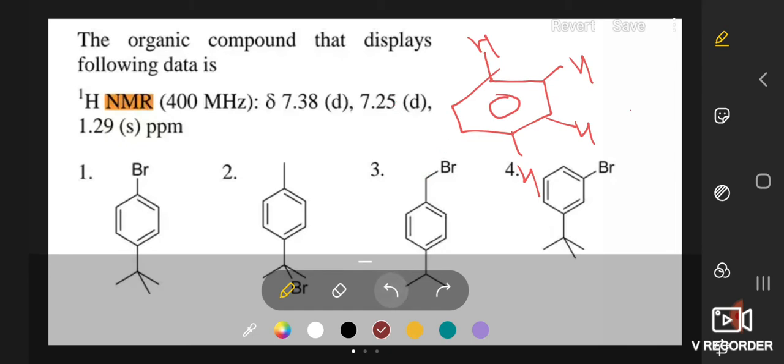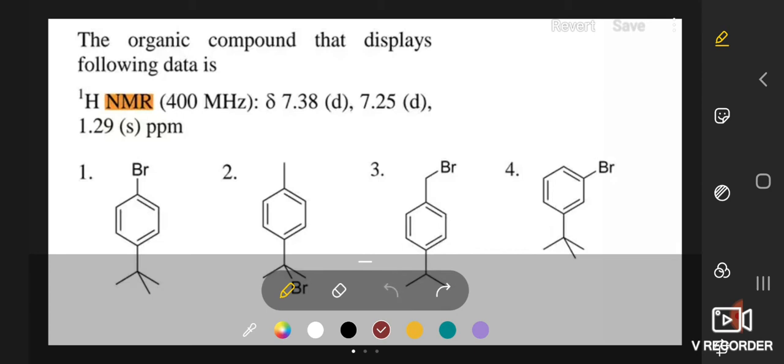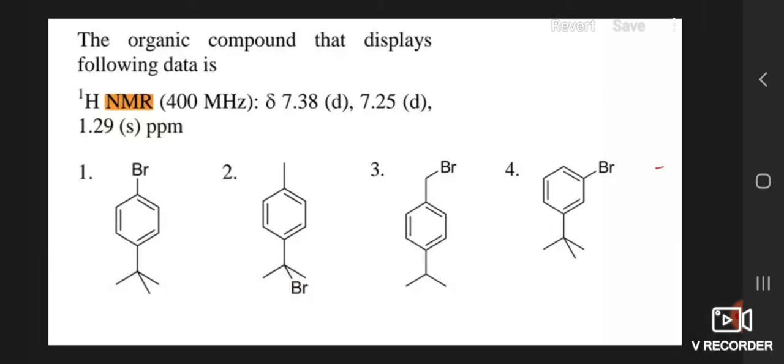Okay, now we will consider this example, and we will solve it on the basis of the number of signals in H1 NMR spectroscopy. So take a look. The organic compound that displays the following data is, and here H1 NMR spectrum data is given, and this spectrum is operated at a 400 megahertz instrument.